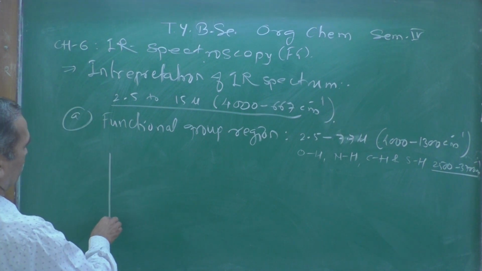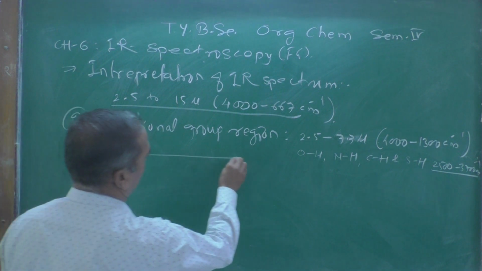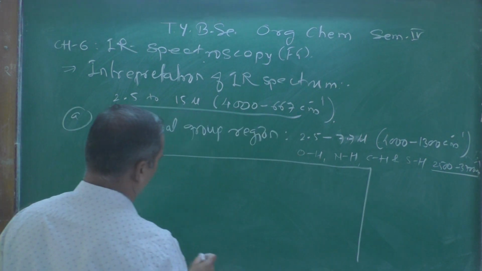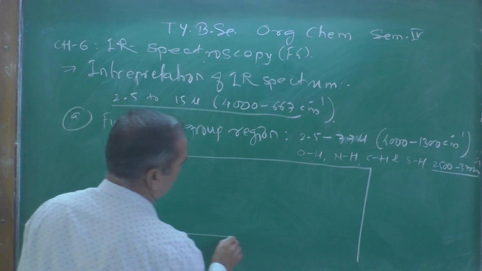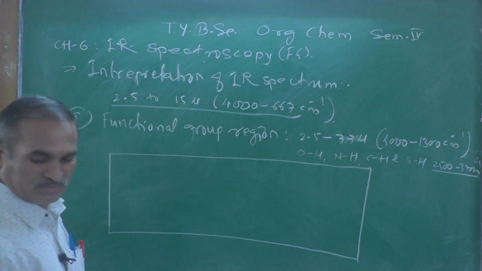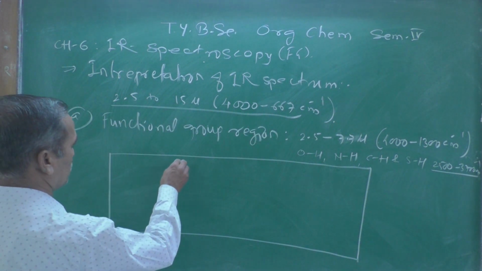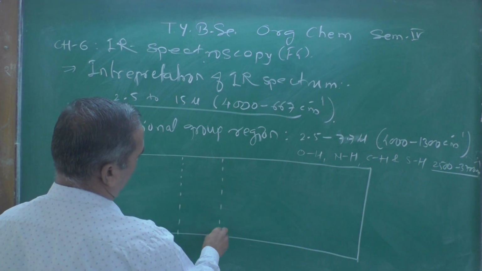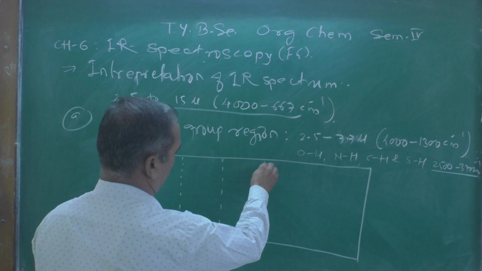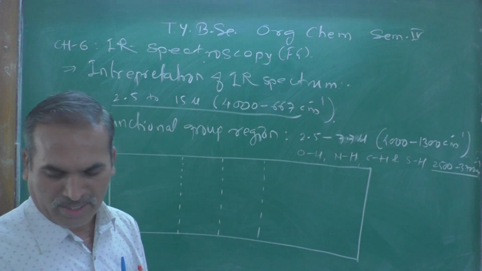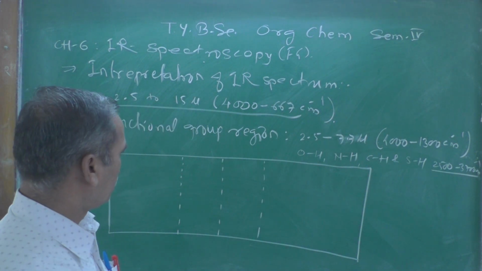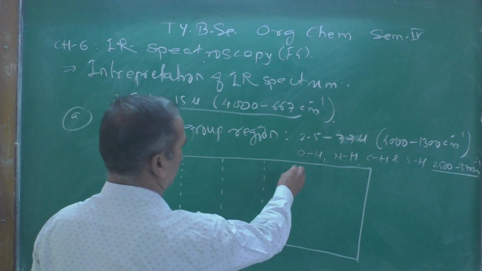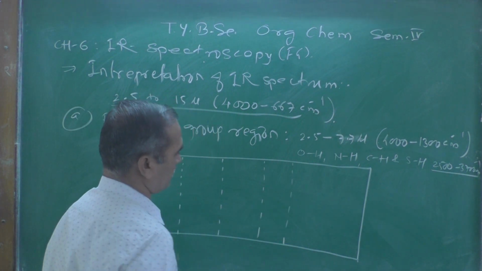Let's see, this is one of the regions, or you can see here is one table which I am randomly showing over here. Here another region, here another column I am making, 1, 2 and another region.